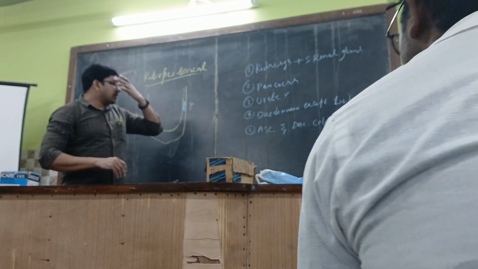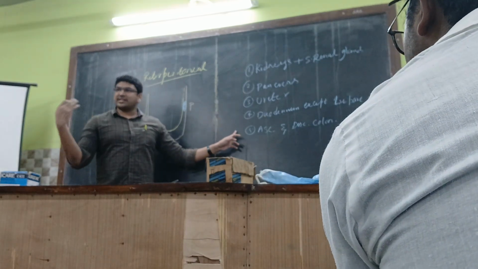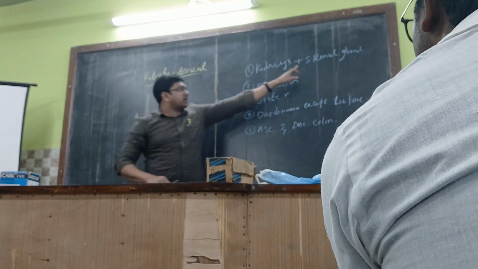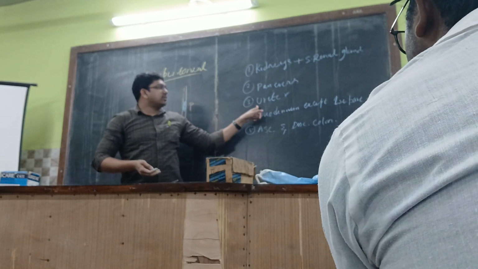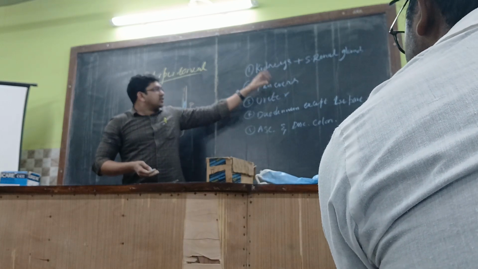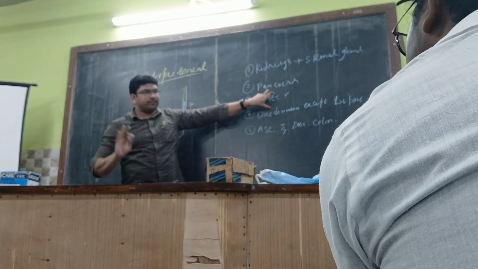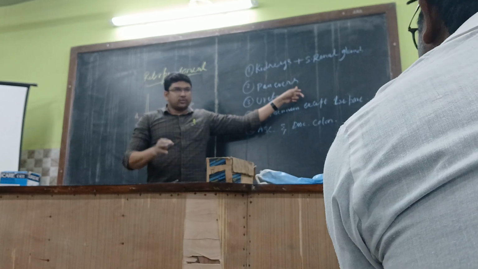First of all, the retroperitoneal organs, try to remember these things. Based on this, you can understand the peritoneum very easily. First of all, the kidneys with the suprarenal gland, which is lying above the kidneys, and then connecting to the kidneys will be the ureters over here. So the entire excretory system is behind the peritoneum over here. Right. And then followed by the pancreas. Pancreas, you know that very well, what it functions and everything.